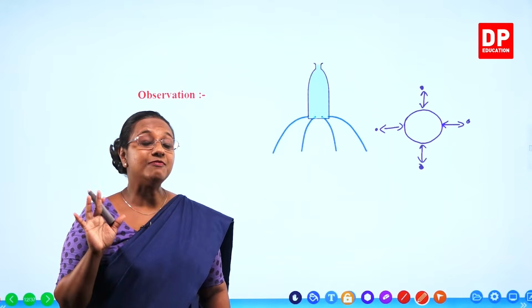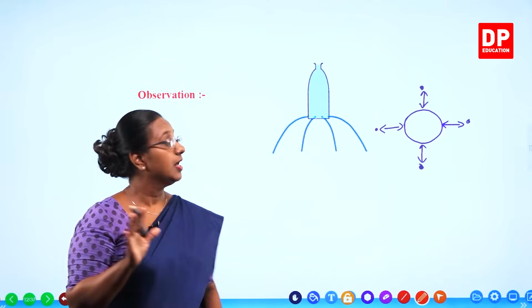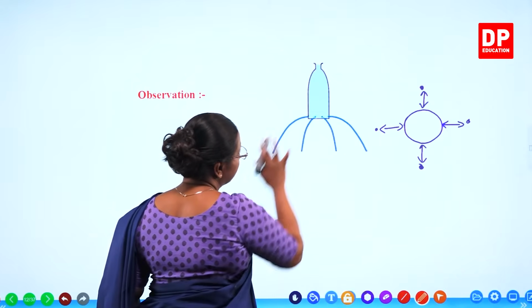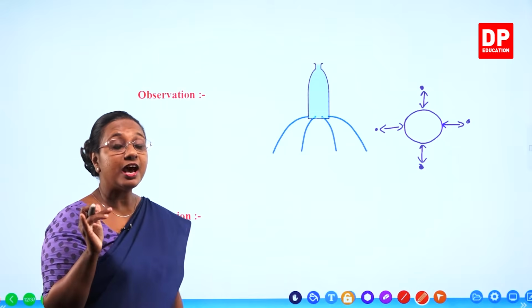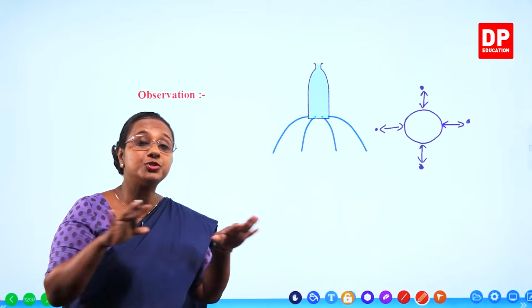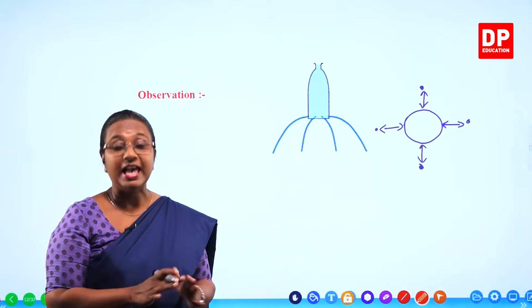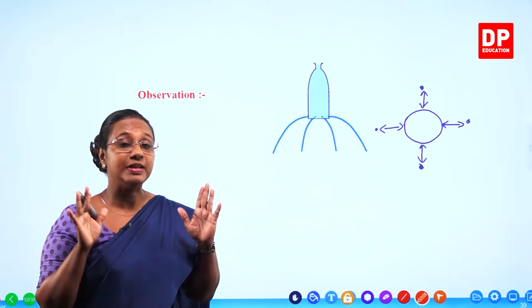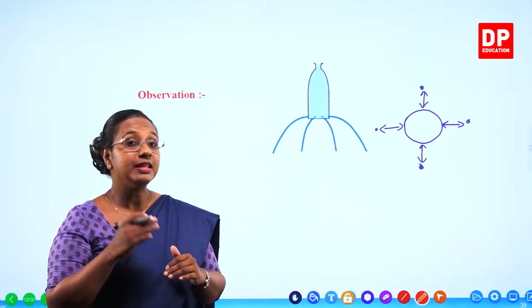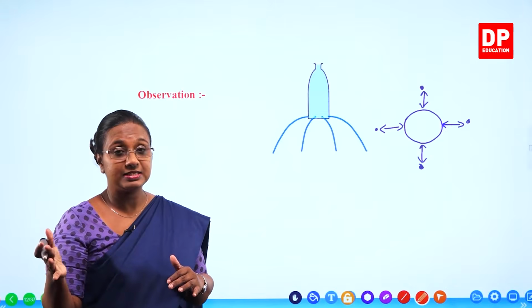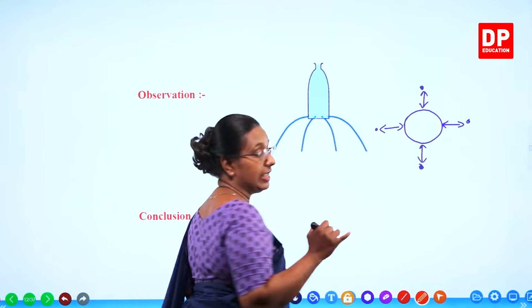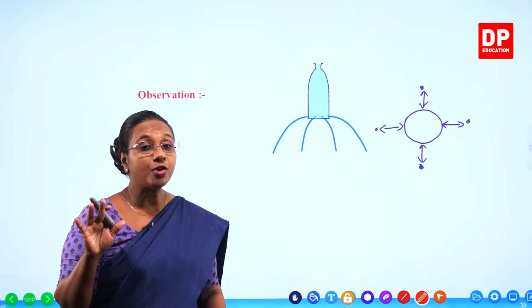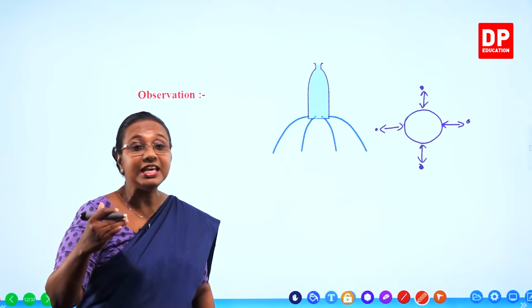So here again, what is the reason? Now there is pressure being exerted by water. Due to that pressure, when there are holes, water is being pushed out through the holes. And when they are being pushed out with the same pressure, they travel the same distance. So that is why this horizontal distance is equal. But you were able to observe when the water level decreases.